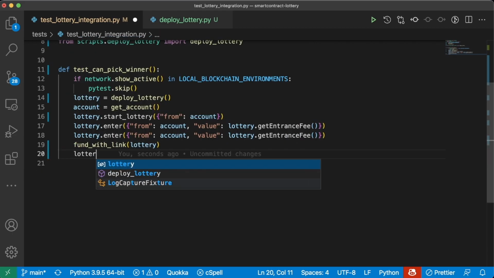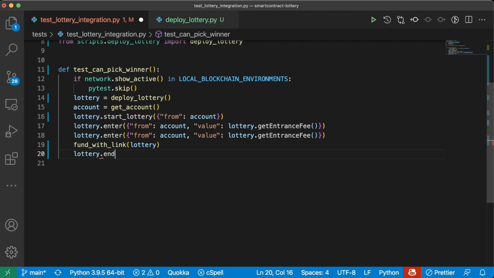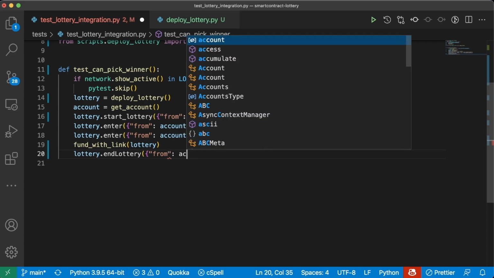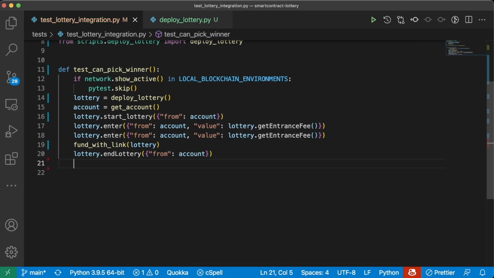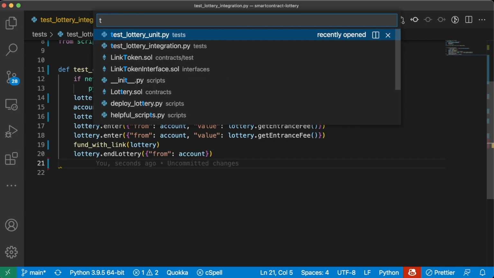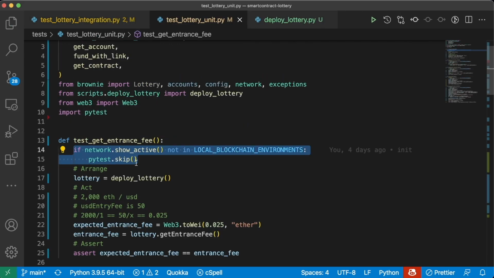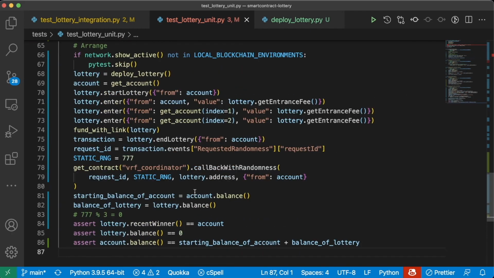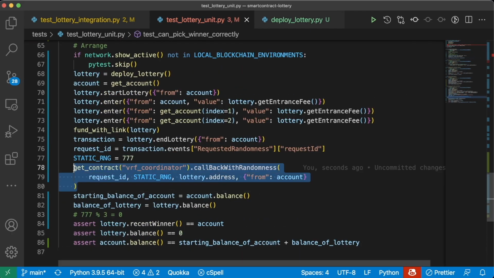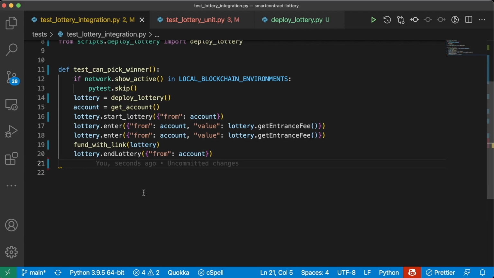So we'll say lottery.end_lottery. We have to do this from our main account, from the admin account. Now, this is where it's going to be a little bit different from our integration tests, or from our unit tests. In our unit tests, we pretended that we were the VRF coordinator, and we called the callback with randomness. We pretended that we were a Chainlink node. Here, we're not a Chainlink node because we're on an actual network, so we're actually just going to wait for that Chainlink node to respond.